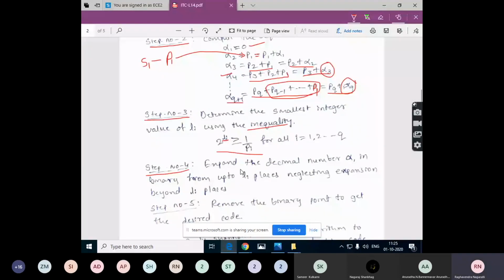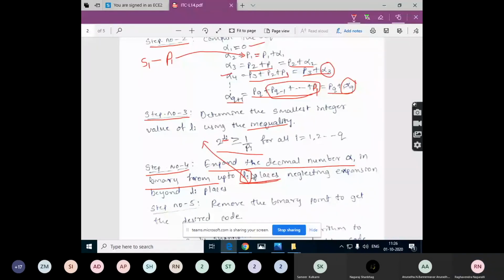Now we need to expand that value into binary form up to Li places, which we calculated in the previous step, for that particular symbol, neglecting the expansion beyond Li places. Once Li places is reached, you can stop expanding the decimal number into binary form, because only that much length of the code word can be specified for that symbol. That's why we are neglecting the expansion beyond Li places.